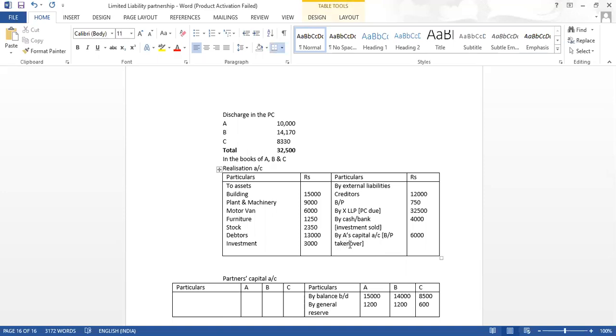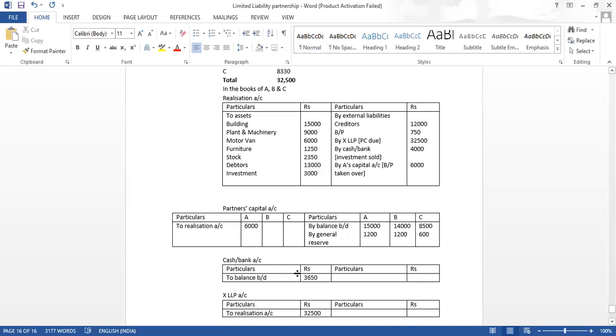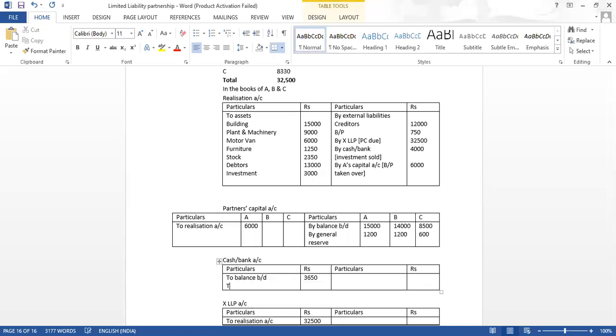So this is done. Now the opposite effect: by A's capital will become to realization. And how much is the amount? It is 6,000. Who has taken? A has taken. And the investment sold means by cash bank. In the cash bank becomes to realization, and the amount is 4,000.